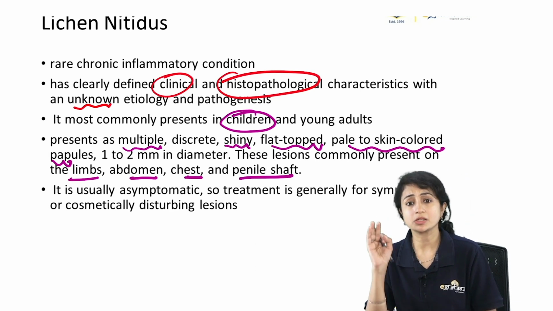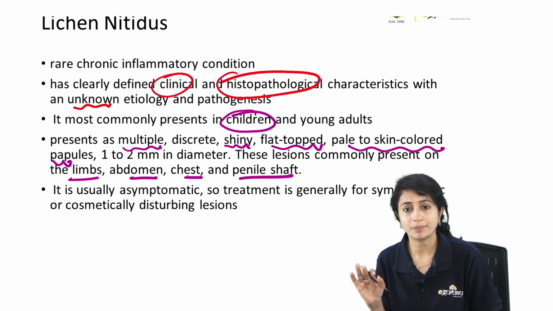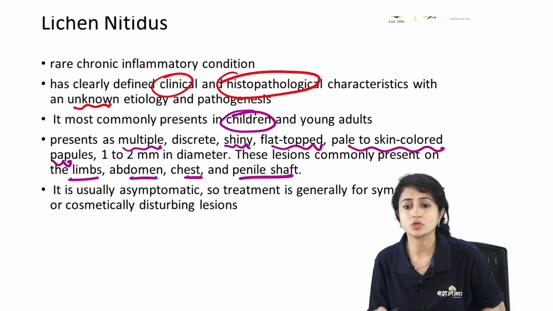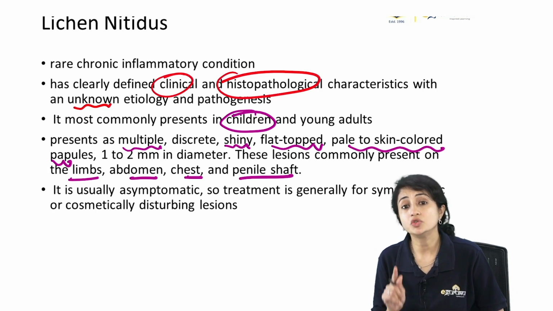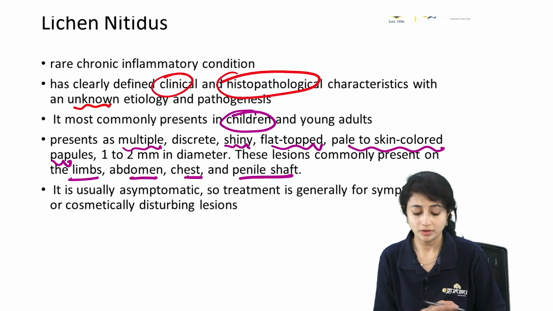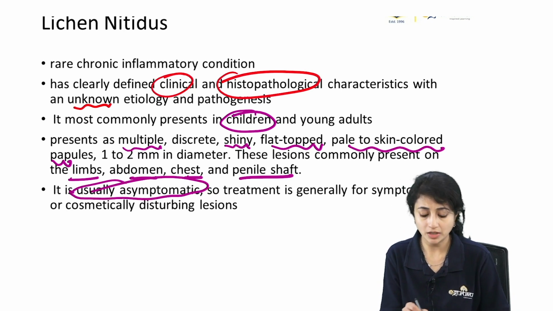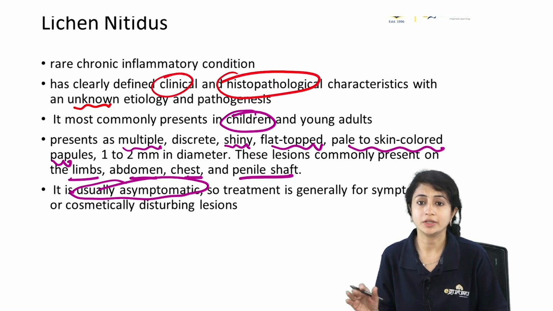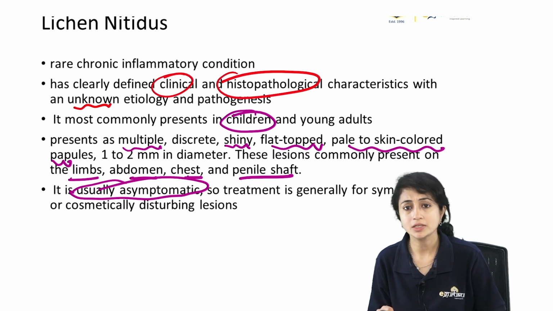So typically, they present with shiny, flat-topped, skin-colored papules. They are present on elbows. They can be present on abdomen. They can be present on penile shaft, and they are usually asymptomatic. So no itching. Usually, they are asymptomatic. So we usually do not need any treatment unless they're very symptomatic.